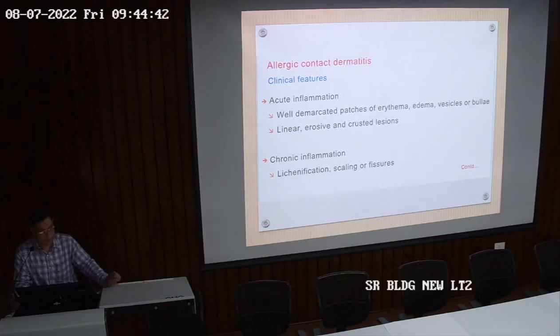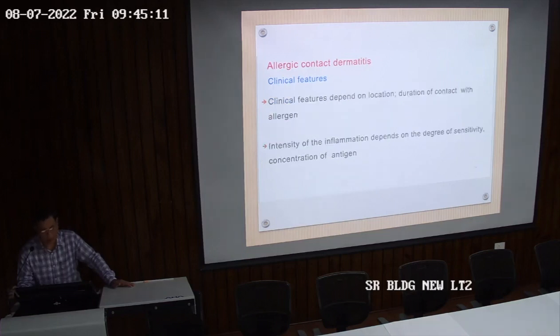Similarly, lipsticks also cause inflammation and eczematous reaction over the lips. So once you get this, you know what is applied over that region. If that is stopped, it can be treated easily. Then chronic inflammation leads to lichenification, scaling, and fissuring that we already read. The two types of eczema, that is acute and subacute and chronic. Then all these three can be present in exogenous eczema, endogenous eczema, and contact dermatitis, whether it is irritant or allergic contact dermatitis. So clinical features depend on the location that we already read.